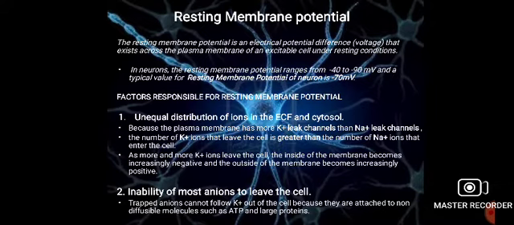In neurons, the resting membrane potential ranges from -40 to -90 millivolts.